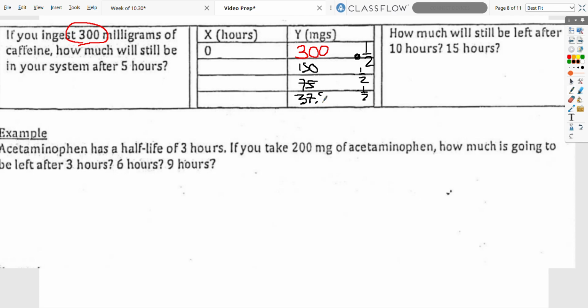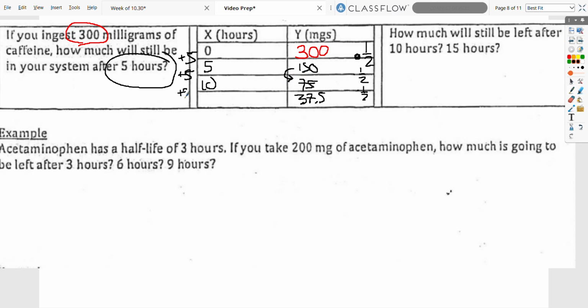We know that these are the amounts, but how long does it take to get there? Remember, caffeine has a half-life of 5 hours, so whatever the half-life is, that's what we add to the hours. After 5 hours pass, we get half, 300 to 150. Another 5 hours pass, 5 plus 5 is 10, and this has become half again.